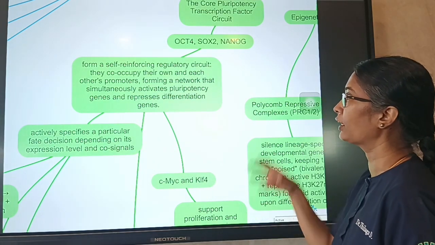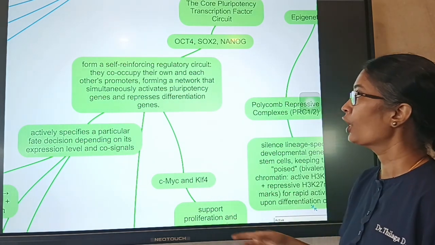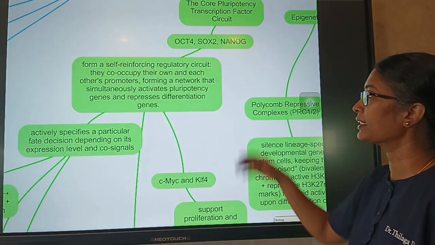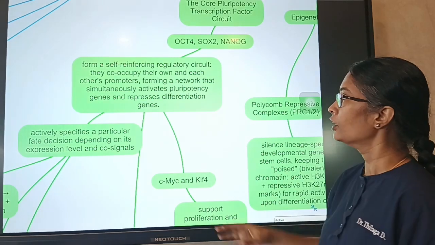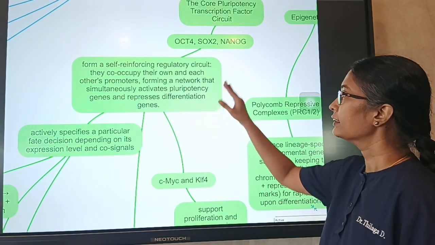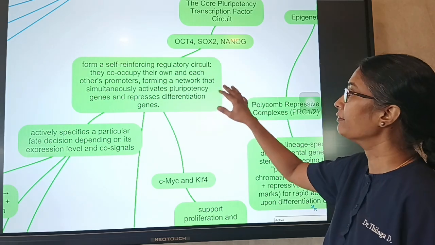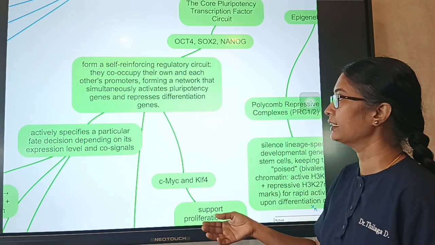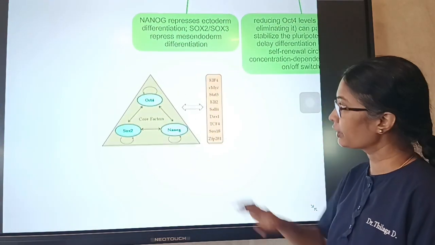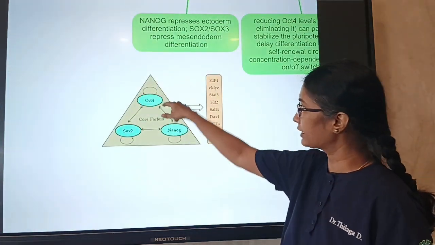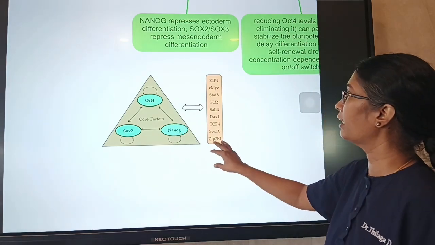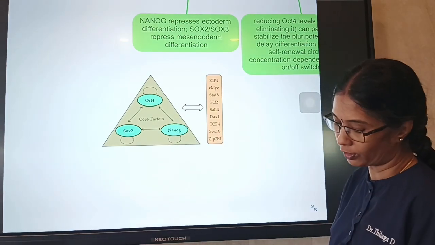They co-occupy their own and each other's promoters, forming a network that simultaneously activates pluripotency genes and represses the differentiation genes. So in a gene there is a pluripotency area as well as a differentiation area. This particular gene family will help in activating the pluripotency genes and suppressing the differentiation genes. You can see here it will act on itself, and then it will act with the other factors, along with the other factors which help in the self-renewal or differentiation.